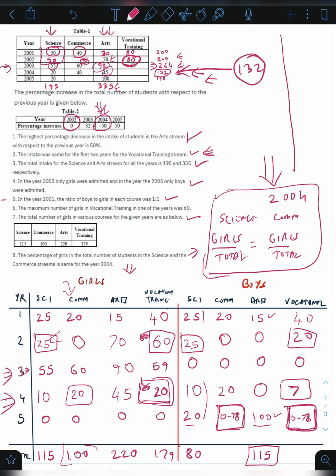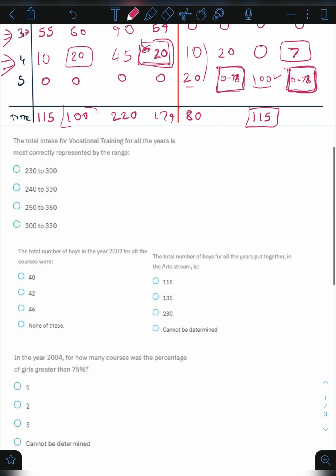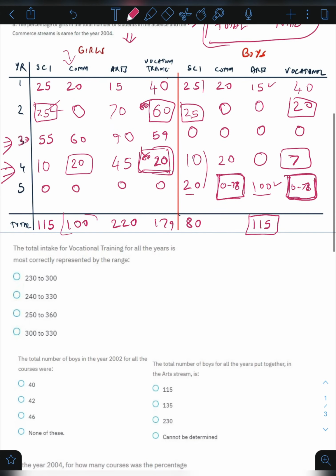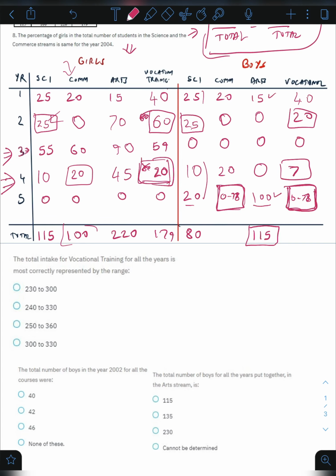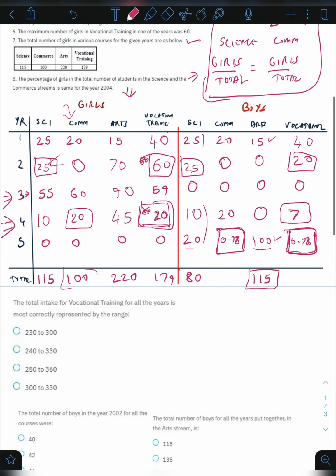Let us try and solve the questions using the data that we have. The first question tells us the total intake for vocational training for all the years is most correctly represented by the range. So we have to total this column and this column.